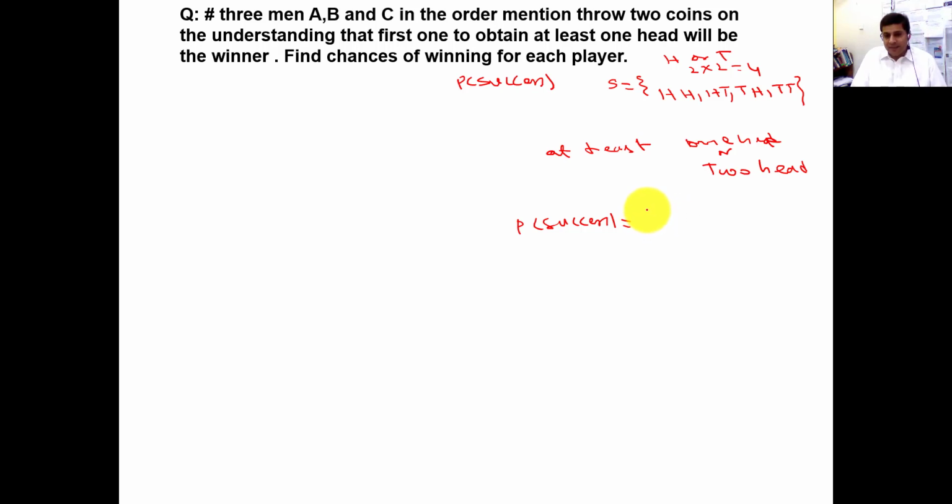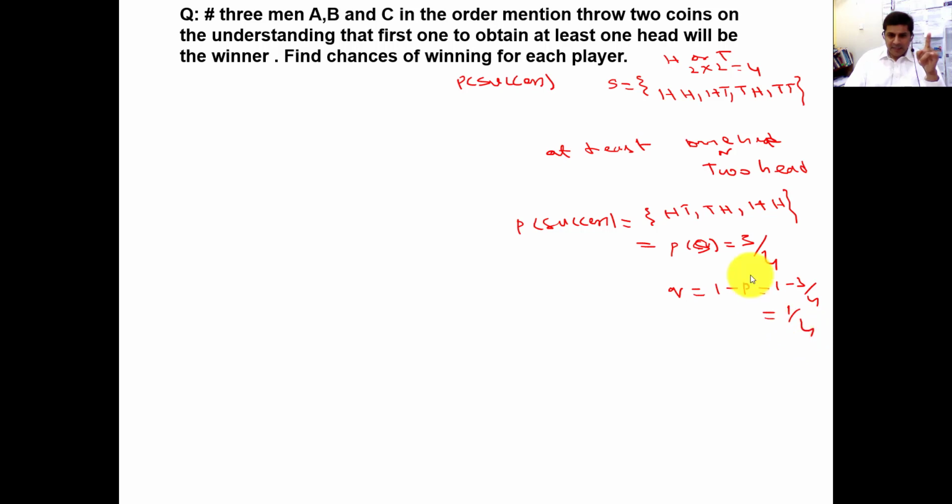Head tail, tail head, or head head. These are the chances. How will you calculate the probability now? Probability of success p will be 3 by 4, and q will be 1 minus p. So 1 minus 3 by 4 is 1 by 4.